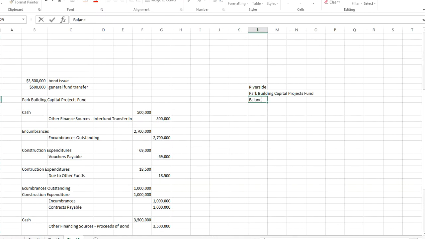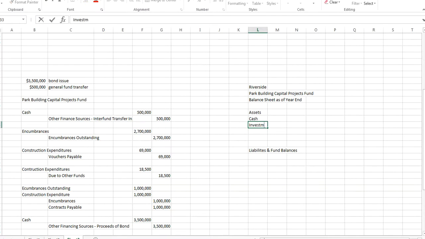And this is balance sheet as of year end. And so we're going to show our assets. We're going to show our liabilities and fund balances. And then those should balance. Okay, so in our assets, we're going to have our cash, and we're going to have our